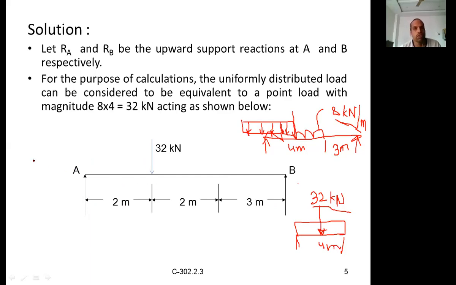So sum of V is equal to 0 is nothing but sum of the upward forces equal to sum of the downward forces. What are the upward forces? It is nothing but RA and RB, two unknowns, which are acting upwards, right? This is RA, and this one is RB.